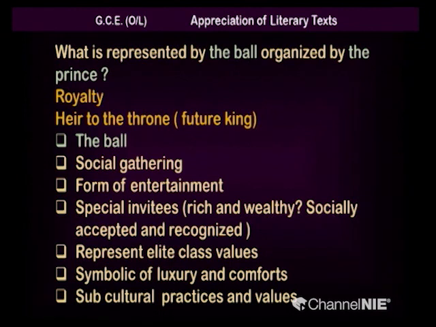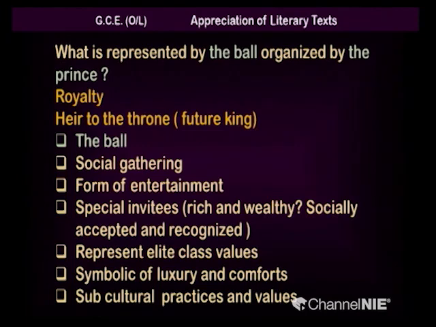So, the ball organized by this prince, the royal party, is very important. Why? It is a social gathering, one thing. A form of entertainment, you find delicious food, music and all sorts of enjoyment, right? So, special invitees are there at the royal party, royal gathering, and rich and wealthy, socially accepted and recognized people are coming there, right?